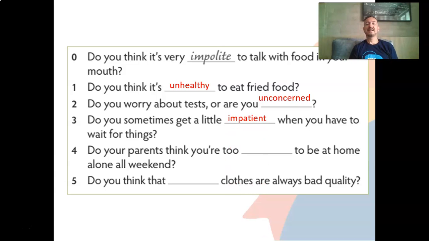A little impatient. Patient, the opposite, impatient. Number 4, do your parents think you're to be at home alone all weekend? You're too what? You're too irresponsible to be at home alone all weekend. Okay, so irresponsible.